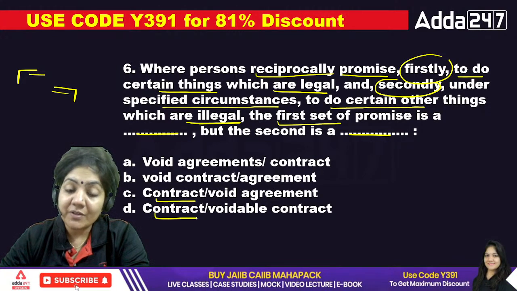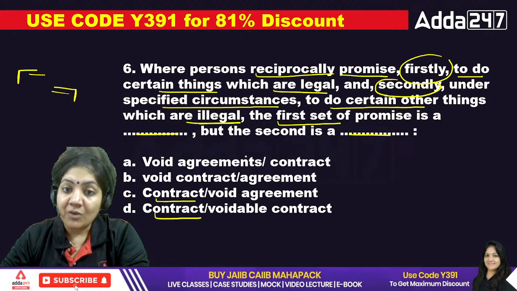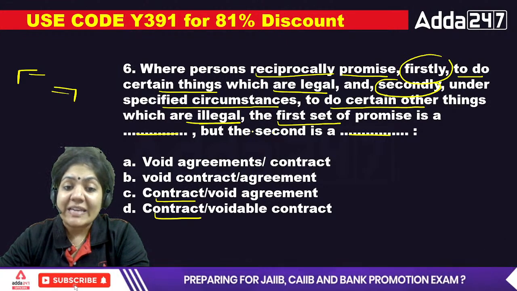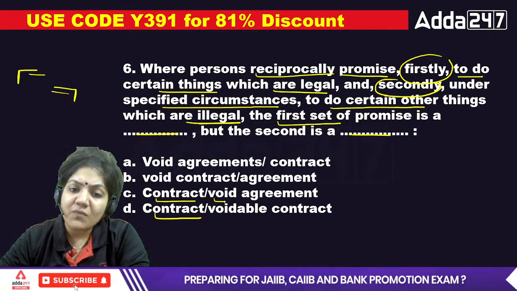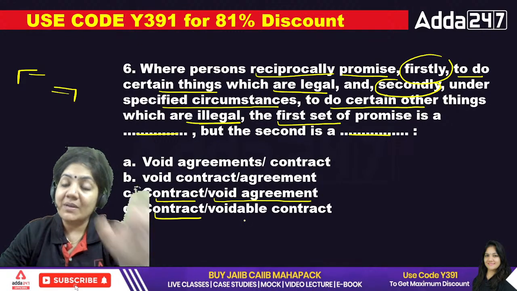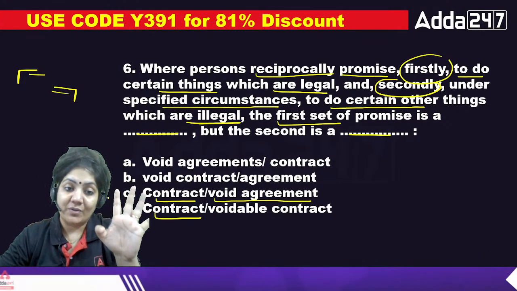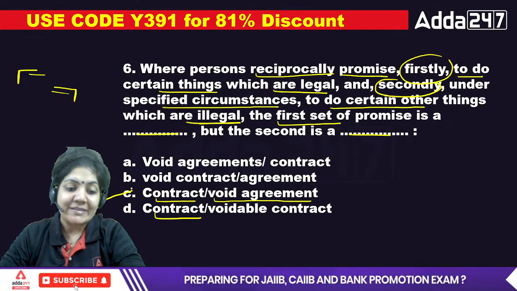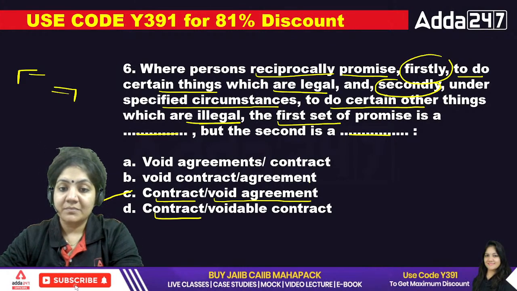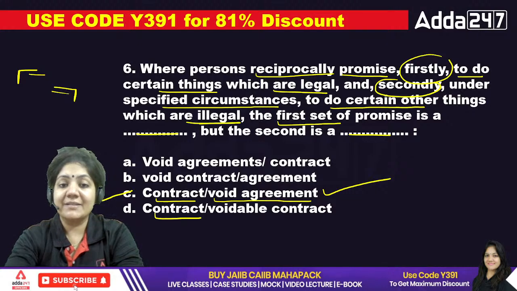So the answer will be from C and D. Now the second one is illegal. So it will be the void agreement. Why is it called voidable? Voidable, always remember four words only. So that's why sixth one, C is the right answer. This C is the right answer.